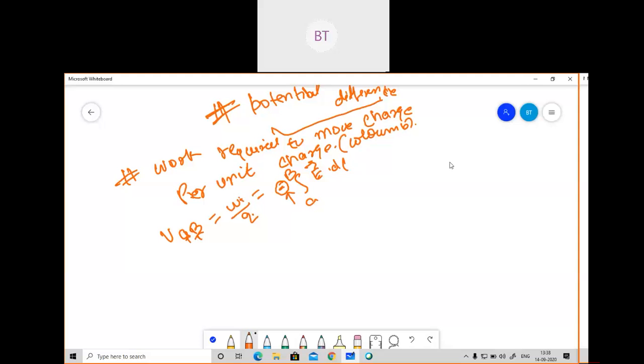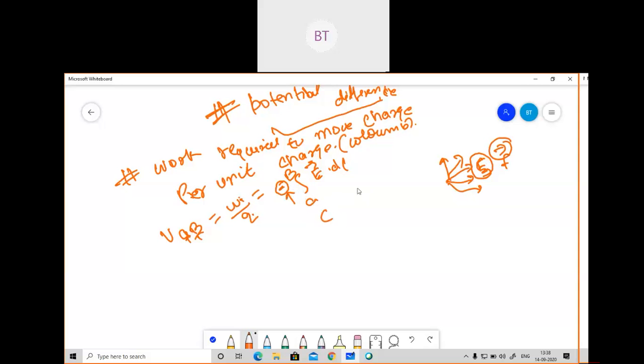In the diagram which I had made, this was the electric field, and the force was happening because of this electric field. Because of this electric field only, the charge is moving from one point to another. That's why I put the minus sign, because an external agent is required to move that charge from point A to point B. You can write in the bracket: